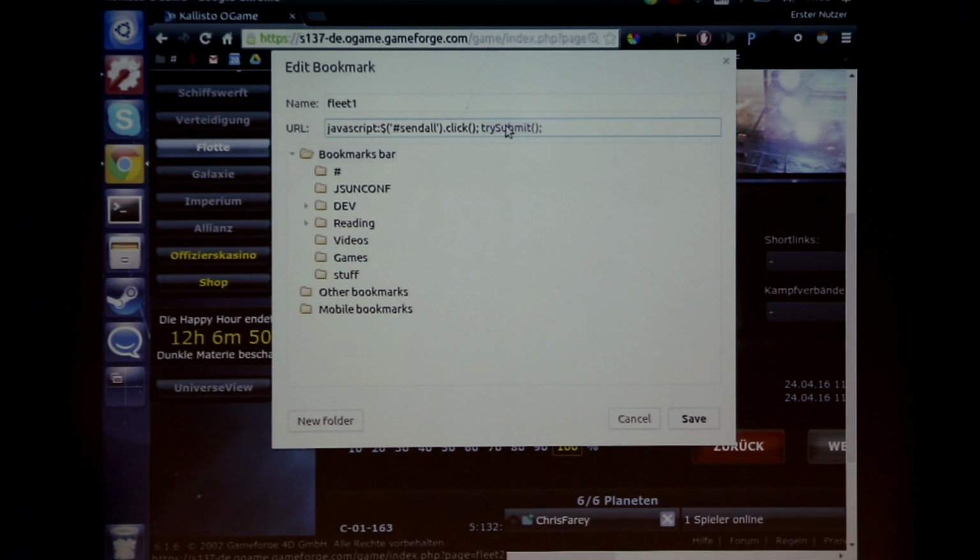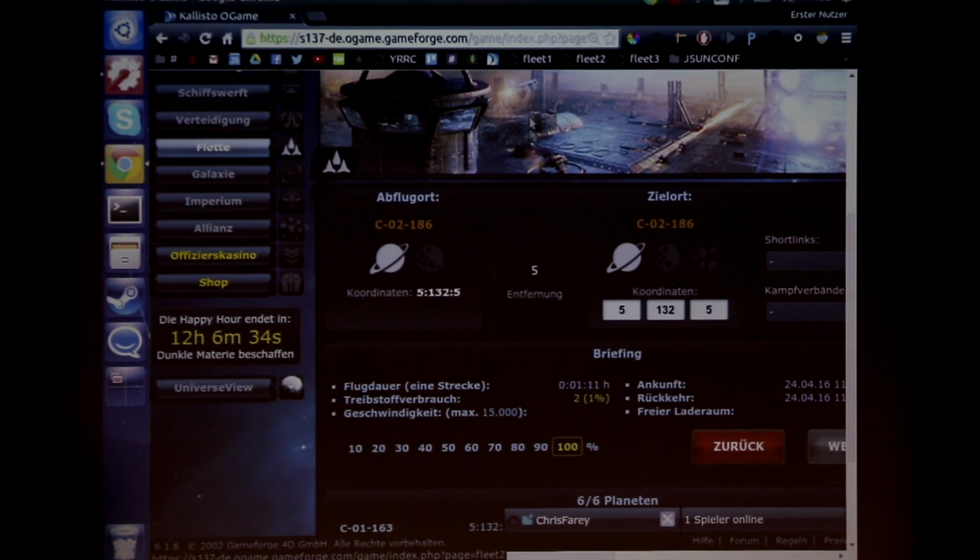And they also have the try submit function, the global scope, which is used on the fleet screen to actually try to submit their JavaScript form. And you can use that. So I just click send all, and then call the function try submit. And that worked. I'm on the next screen.